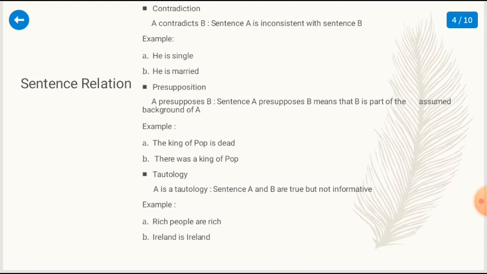Jadi di presupposition ini kalimat B itu mencakup background dari kalimat A. Jadi karena di kalimat A the king of pop is dead, di kalimat B menyatakan there was a king of pop.